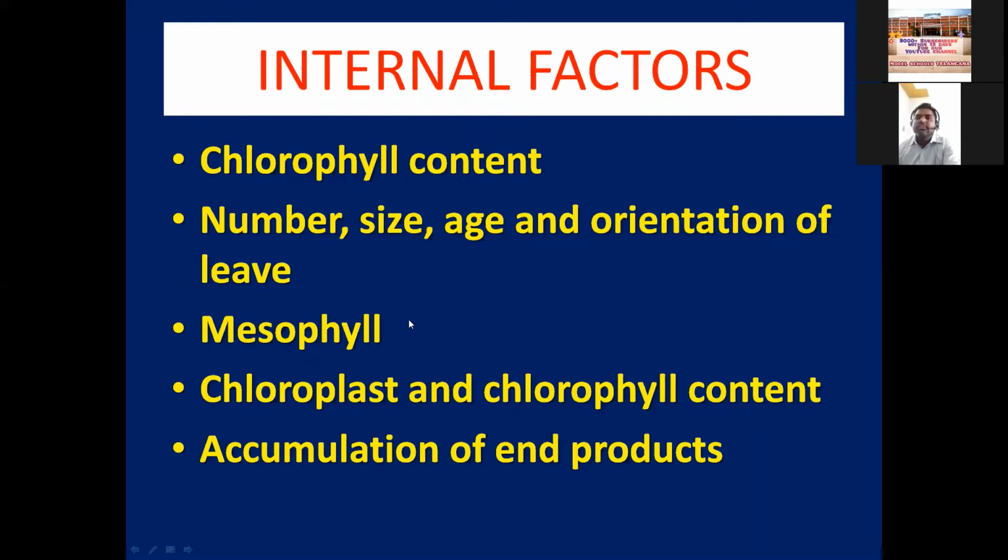And mesophyll, yes, if you take the cross section of a leaf in 10th class, it is there. Upper epidermis, below the upper epidermis the palisade tissues which contain chloroplasts, and below that spongy cells are there. So these cells, their number and size are also very important for the photosynthesis process. And chloroplast number, chlorophyll content, and next accumulation of end product. What does this mean? When glucose is converted into starch, that should be transported through the phloem into the plant body. If it is not transported, that end product will be accumulated in the leaf. That will be very problematic.